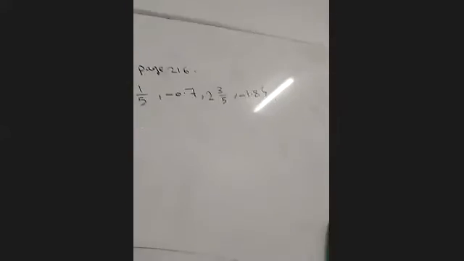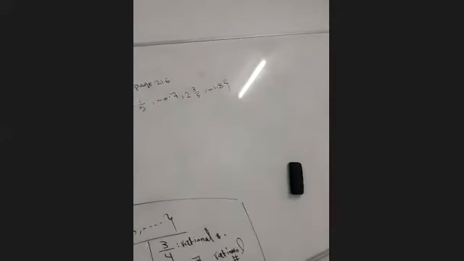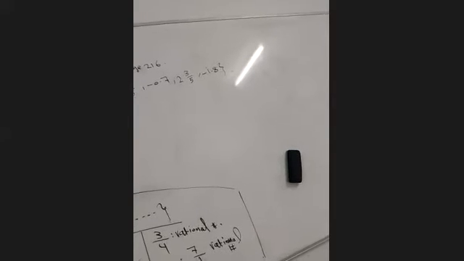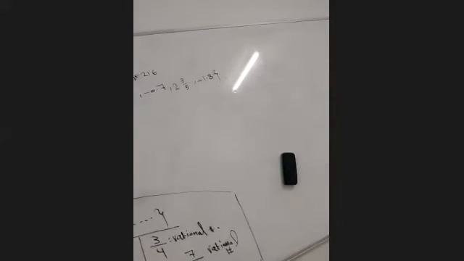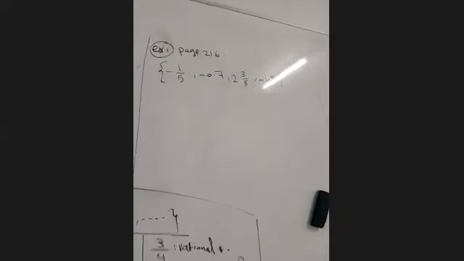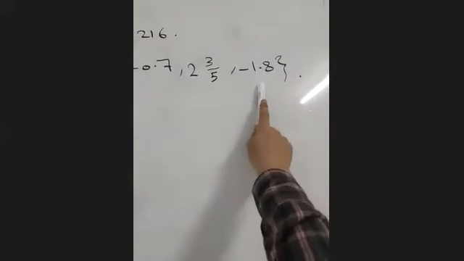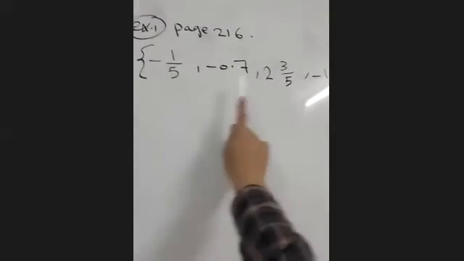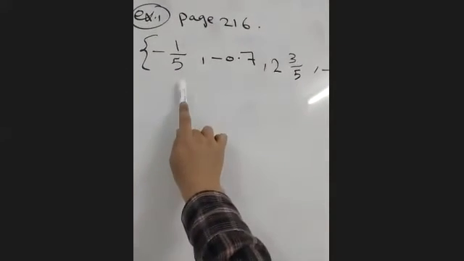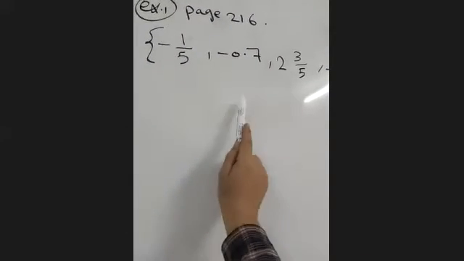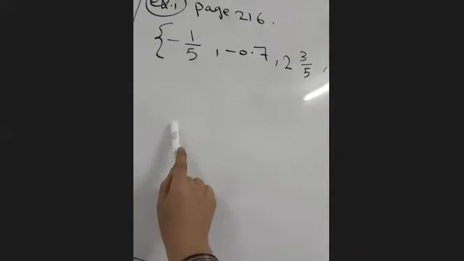Now, leave the book, guys, and please focus with me on the board here. What we'll do is turn each number to decimal. This one is already decimal, and this one is already decimal. But these two numbers here are not decimals, so I will turn them to decimals. How do I turn a fraction to decimal, guys? By making long division. We know that, okay?